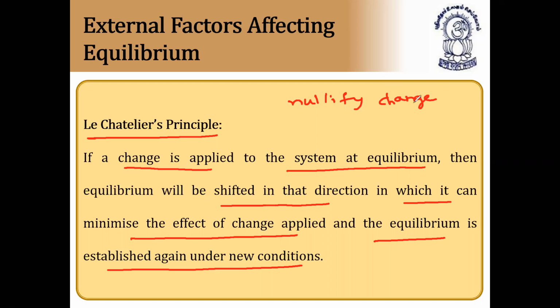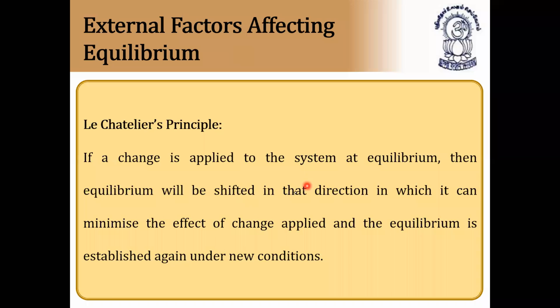If a change is applied to the system at equilibrium, then the equilibrium will be shifted in such a direction in which it can minimize the effect of the change applied, and the equilibrium is established again under new conditions. So what is Le Chatelier's principle once again? For a system at equilibrium, if it is subjected to change, then the equilibrium will shift in such a direction where it nullifies the change. That is called Le Chatelier's principle.